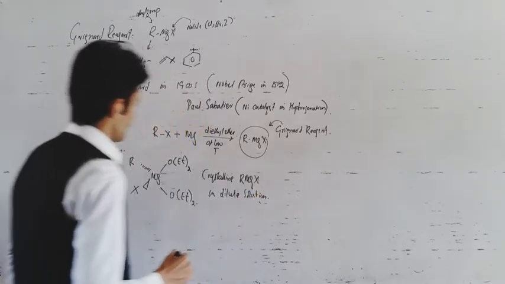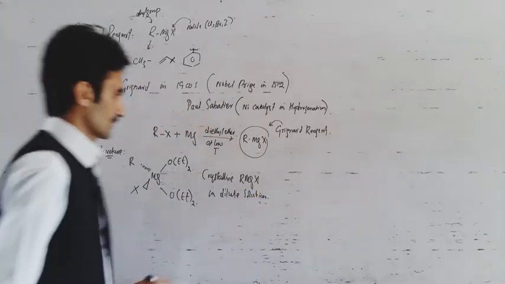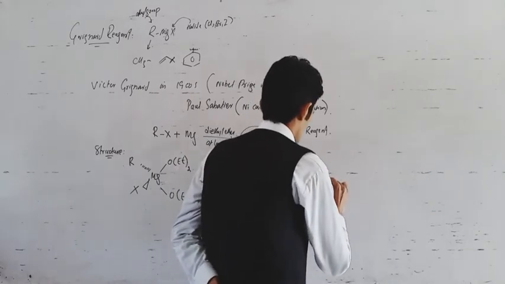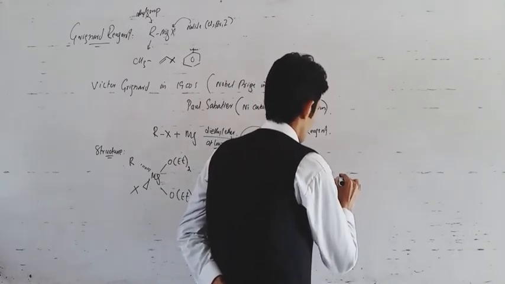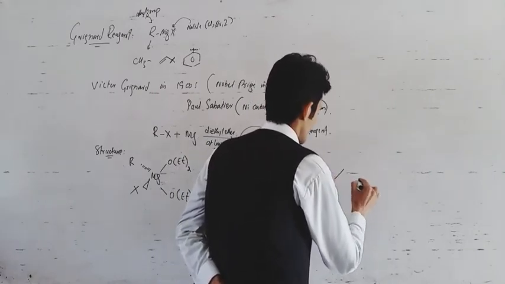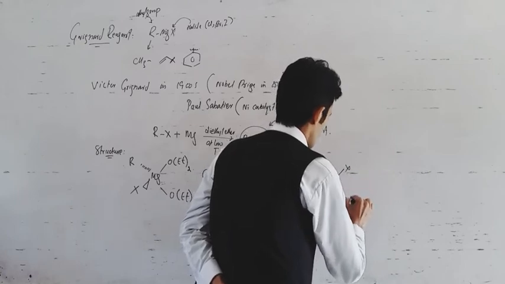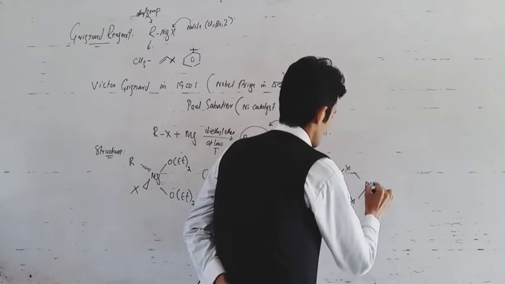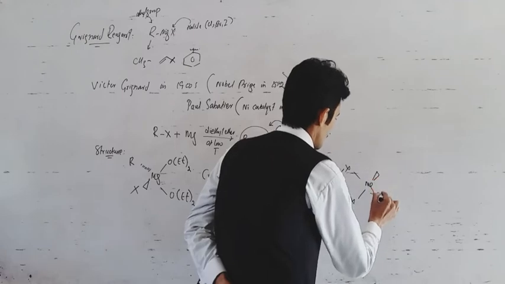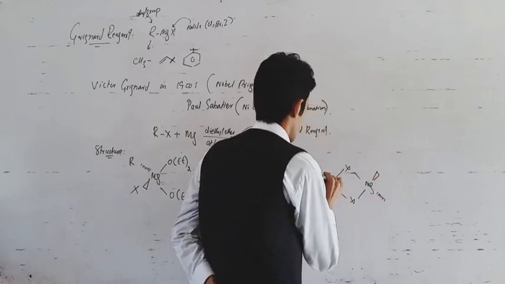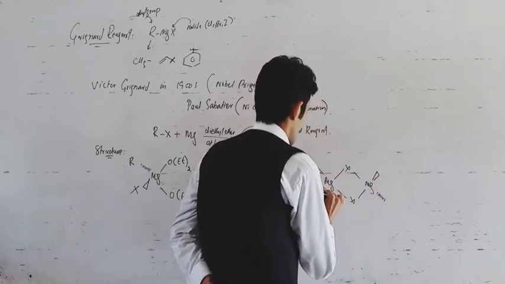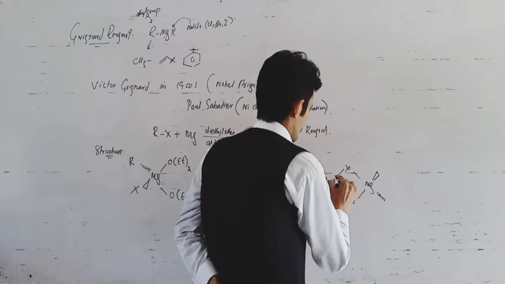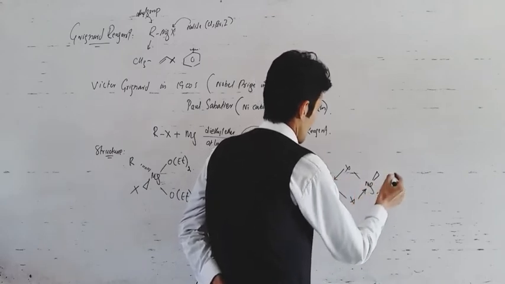But in concentrated form, the structure is a bit different, which can also be drawn as Mg X Mg again.